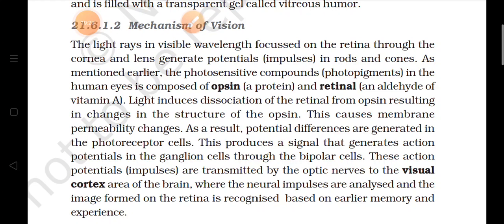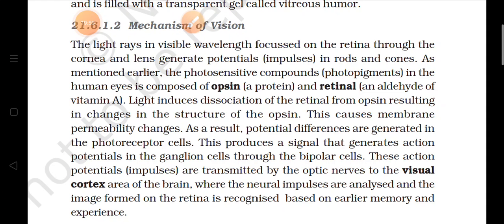This action potential will be transferred to the ganglion cells, and now it is transferred through the optic nerves to the visual cortex area of the brain. Means light has entered through the cornea and the lens, the photosensitive cells have become activated, there is a change in the structure of opsin, and because of that the membranes become permeable.